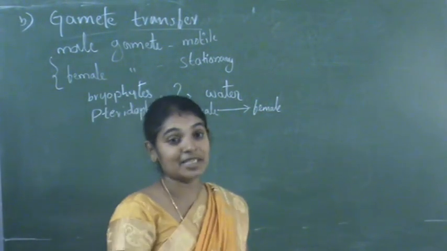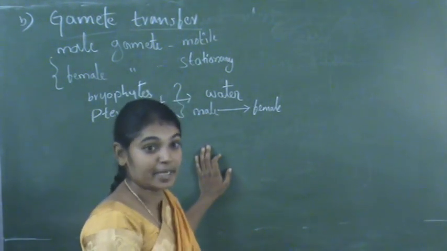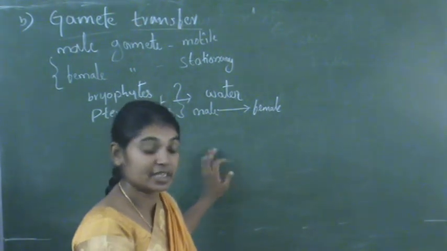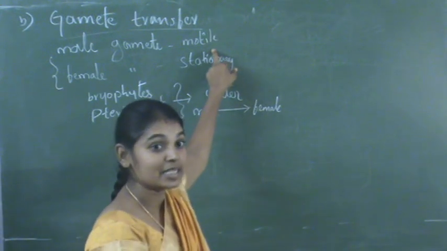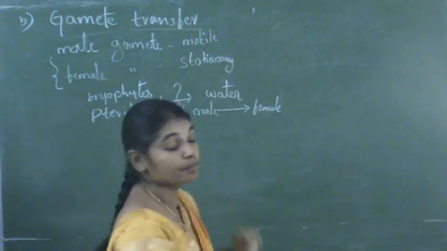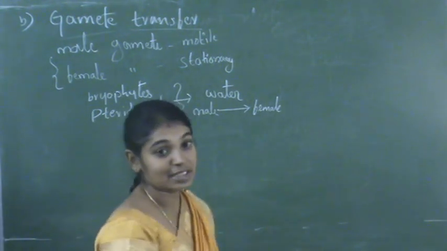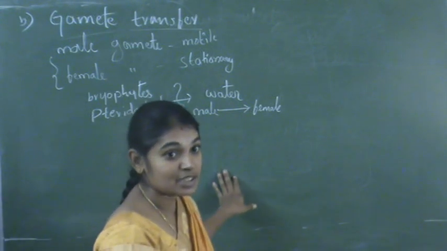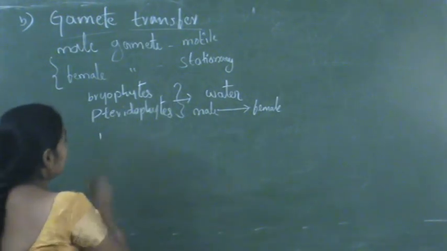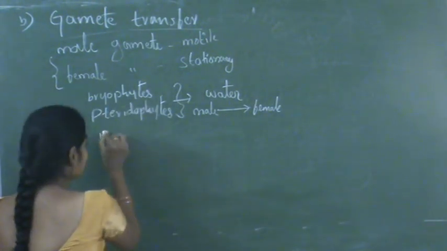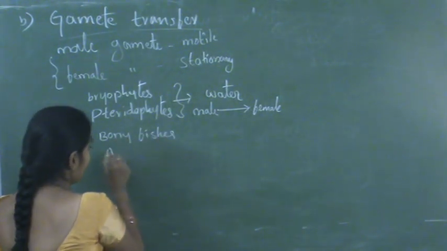And in the majority of the animals, especially the higher animals like mammals, reptiles, birds, or amphibians, the motile male gamete is transferred to the female gamete through sexual contact. So it takes place in the majority of the organisms. And in some aquatic amphibians and in fishes like bony fishes, it is different.